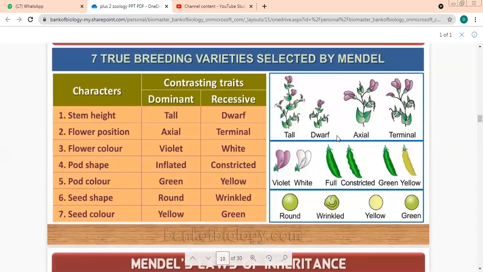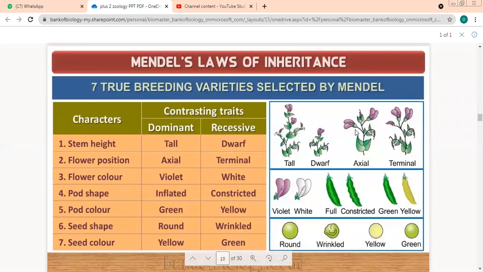Mendel, when he was doing his experiments, studied 7 different traits. I think you've done this in class 10th. One was stem height, tall and dwarf. Please keep seeing the figures. Tall, dwarf. Second is the position of the flower. It could be axial or it could be terminal. See the difference between axial and terminal positions in a flower.